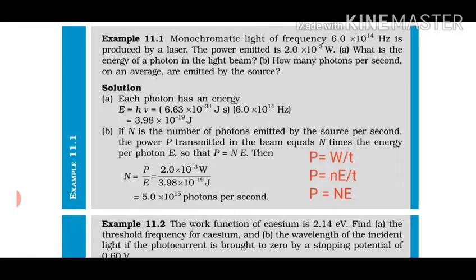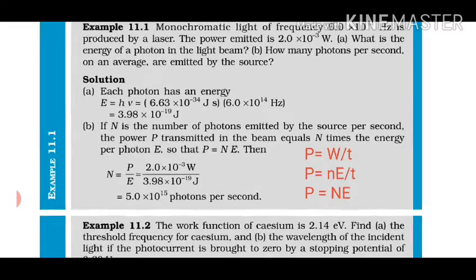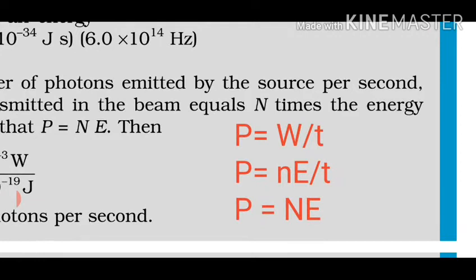B part, how many photons per second? How many photons means number of photons you have to find out, and that too per second. Let us suppose I'm calling it n, so you have to find out n by t, on an average emitted by a source. So how can we find it out? Here one formula I have written: power is how much? It's work by time. Power is the rate of doing work. Rate means division by time is there. So rate of doing work means work by time.